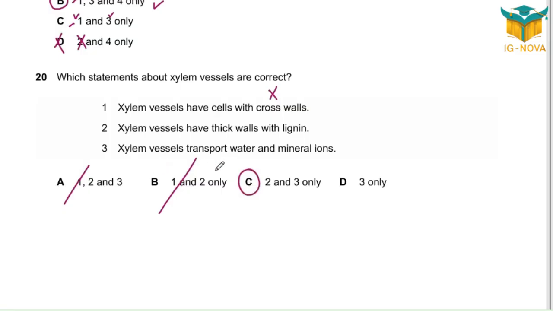Confirm. Xylem vessels transport water and mineral ions. Correct. So see you later inshallah in section 2. Bye. Assalamu alaikum.